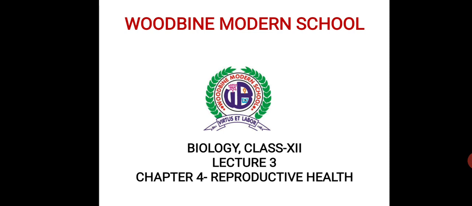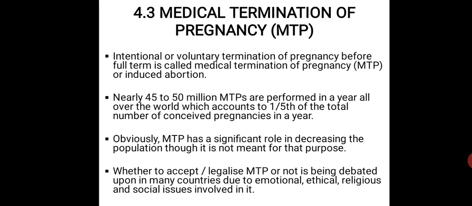This is your biology class of class 12. It's lecture number 3 of chapter 4, Reproductive Health. So, students, today we'll be discussing the topic 4.3 of your NCERT textbook, named medical termination of pregnancy. That is what we have seen in our previous classes, that pregnancy can be stopped by using several methods. Now in this lecture we'll be discussing that if a woman gets pregnant, then next what?